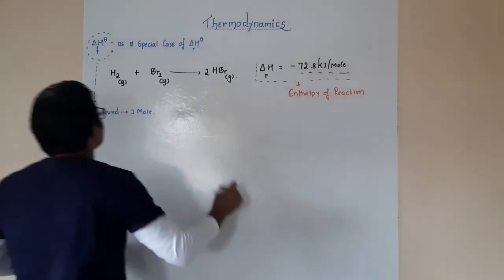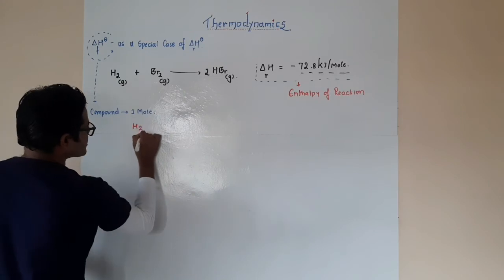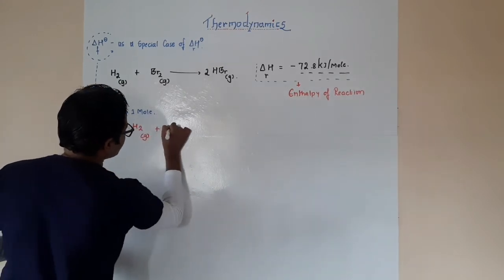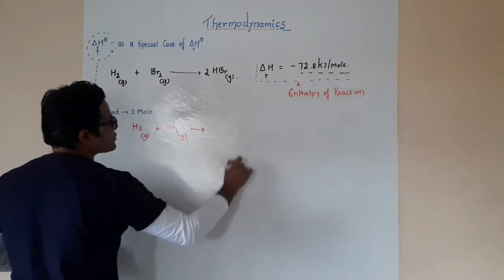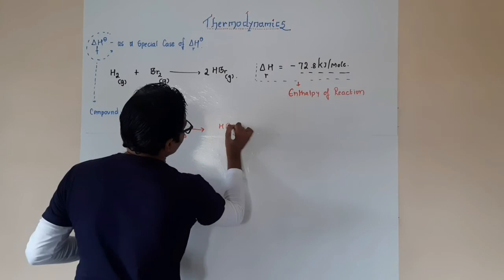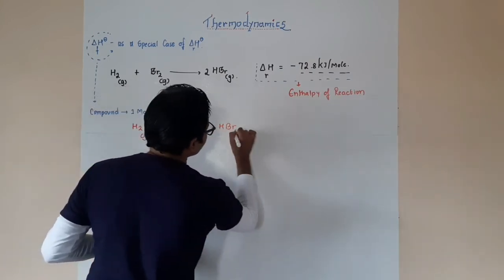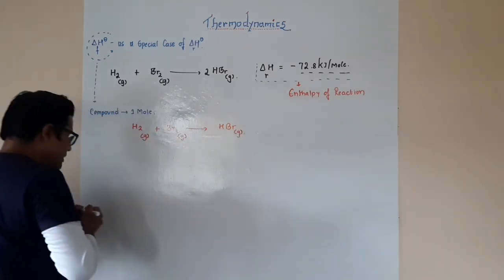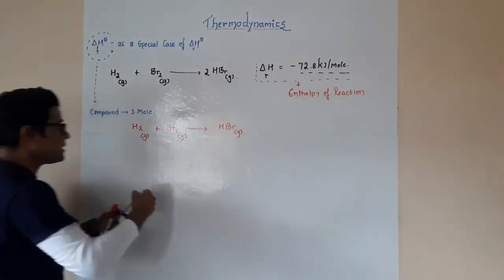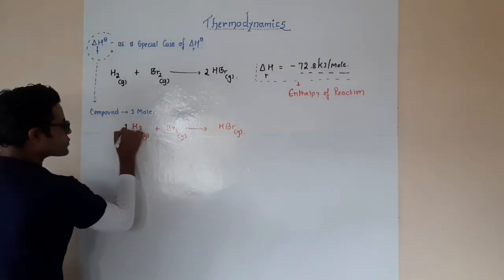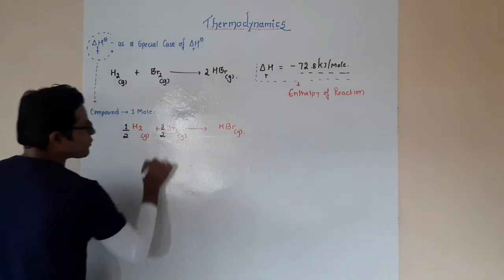Okay, now if I am going to take into consideration the same equation, let us write it down as H2, in the gaseous form, plus Br2, again in the gaseous form, and it is going to give rise to HBr, again in the gaseous form. If I want 1 mole of this particular compound, can I say that I am going to react just 1 hydrogen out of these 2 hydrogen atoms, and only 1 bromine out of these 2 bromine?